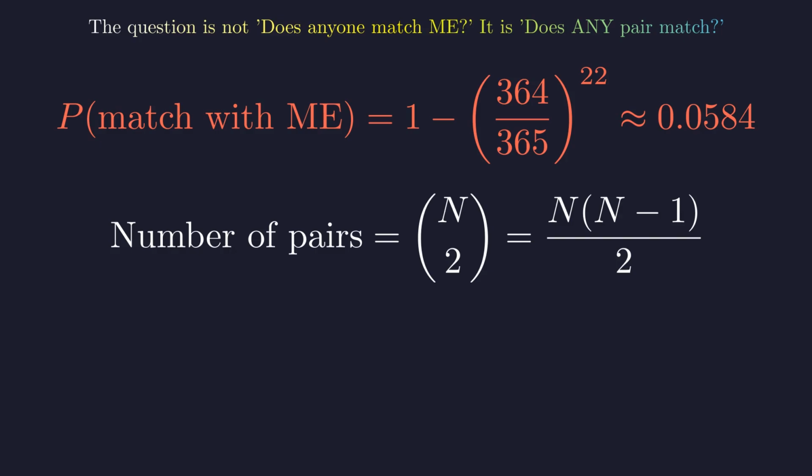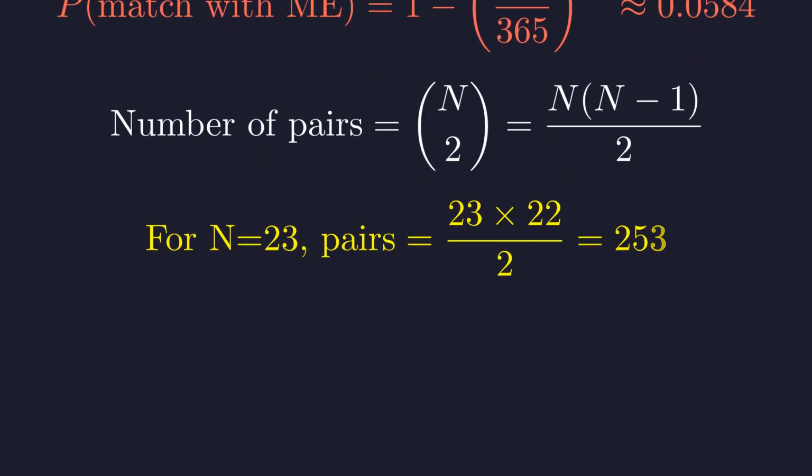The mathematical way to count these pairs is given by the binomial coefficient n choose 2. You can imagine this as the number of handshakes if everyone shakes hands with everyone else exactly once. Each of these handshakes represents a potential birthday match. Let's apply this to our example with 23 people. The formula gives us 23 times 22 divided by 2, which equals 253 unique pairs. With 253 different opportunities for a birthday match, suddenly the high probability makes perfect sense. It's not about the number of people, it's about the number of possible connections between them.